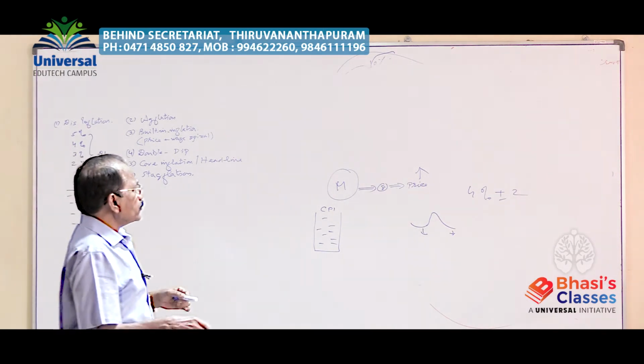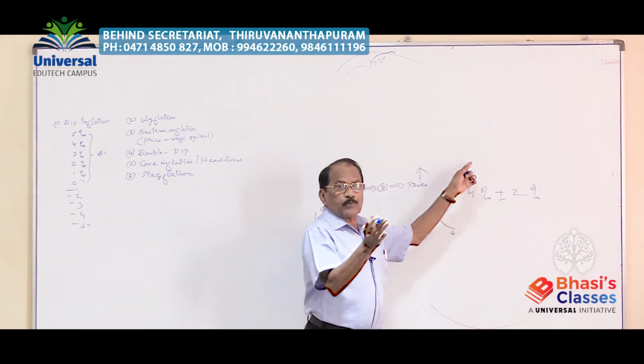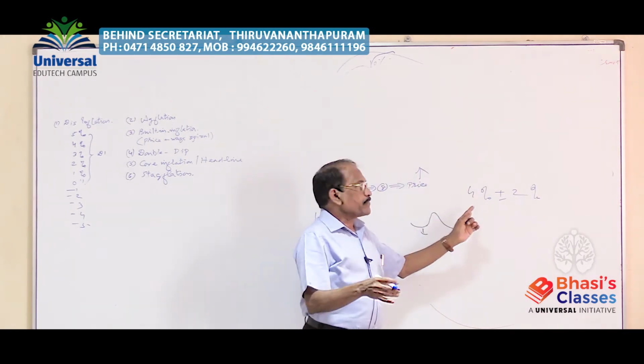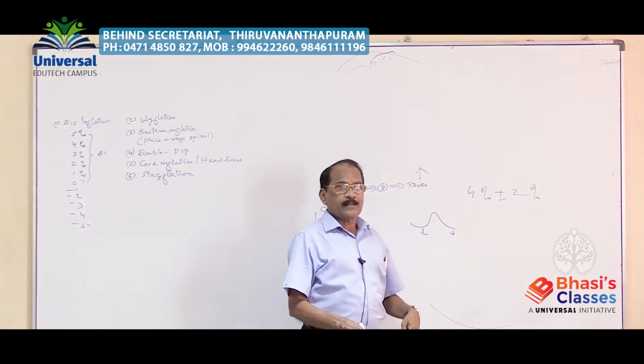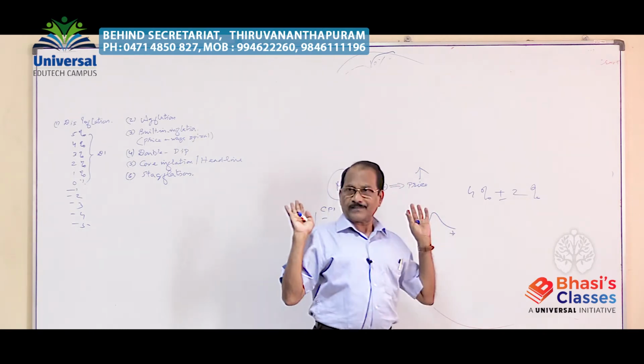That means 4 plus 2, 6%, and minimum 4 minus 2, 2%. Fluctuation up to plus or minus 2 is permitted.